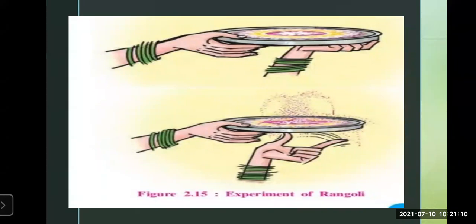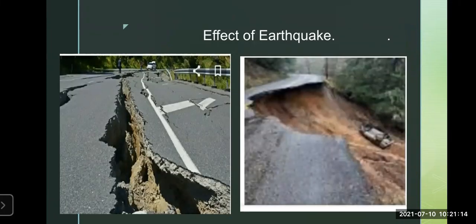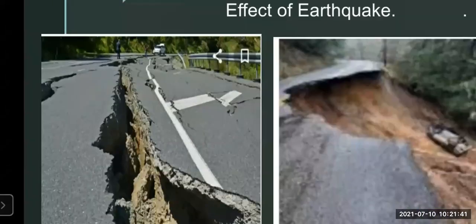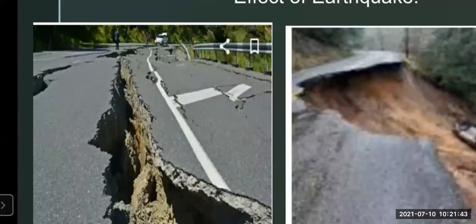So we have understood the meaning of these particular slides. Now let's go to the next slide, that is the effect of earthquake. The effects of earthquakes are given in your textbook. Cracks and fractures develop on the ground. Now you can see here the cracks and the fractures have developed on the ground. See the first slide, the crack is developed, the fracture is developed.